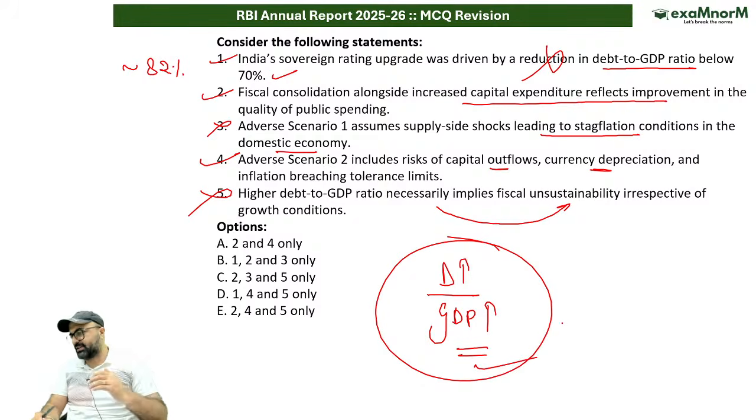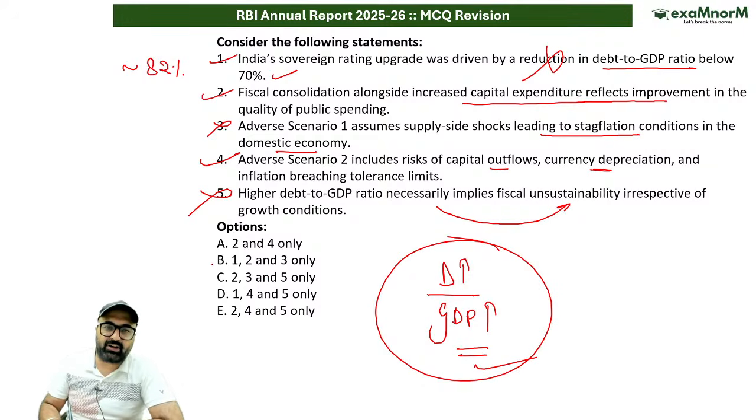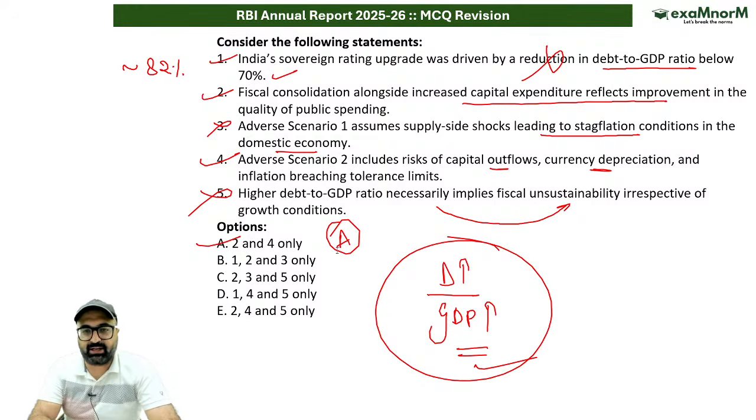If your debt is increasing along with that your GDP is increasing, you are strong enough to service the debt. So in that particular case, correct answer would be A option, because the fifth statement is wrong, because growth rate, interest rate, both are taken into consideration, because debt sustainability depends on growth rate and interest rate, not only on debt level.